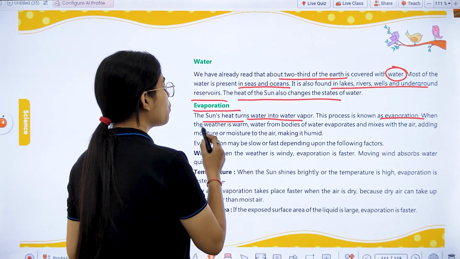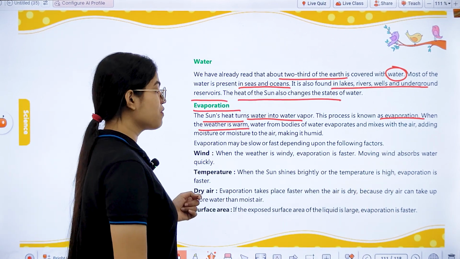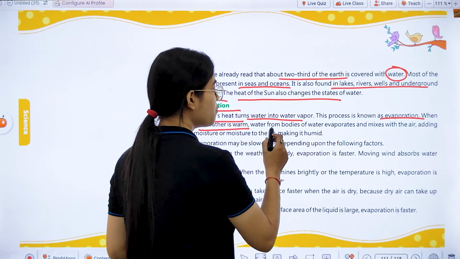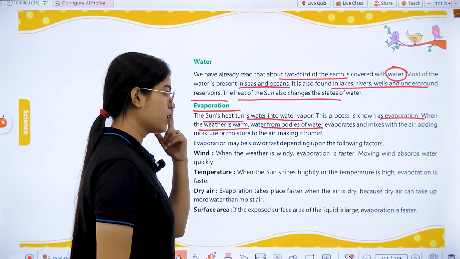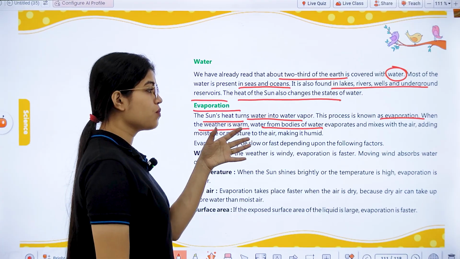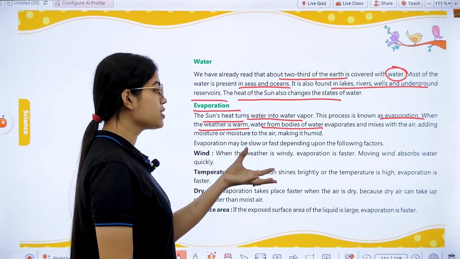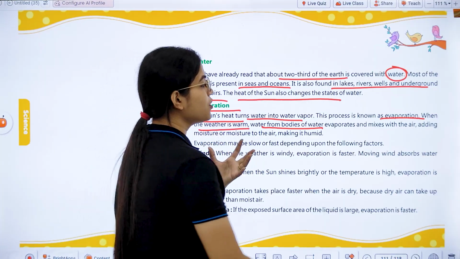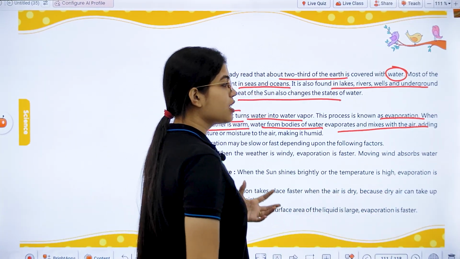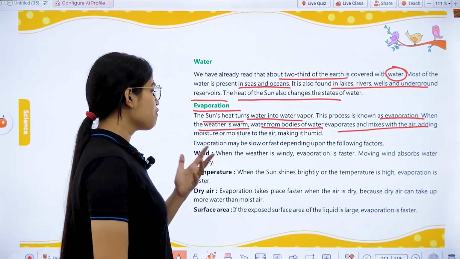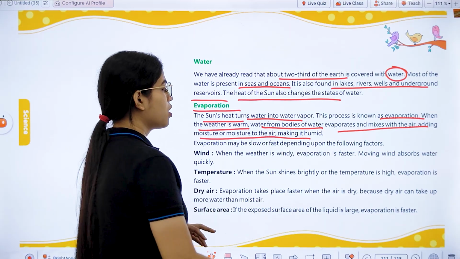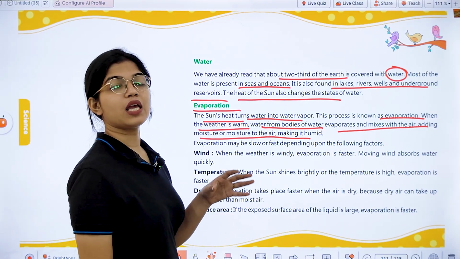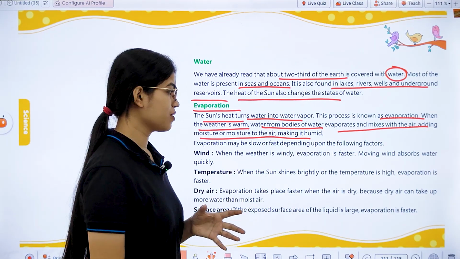So when the weather is warm, the water which is present in the different water bodies gets evaporated due to the heat of the sun, and then it mixes with the air, which adds moisture in the air, making the air around us humid.